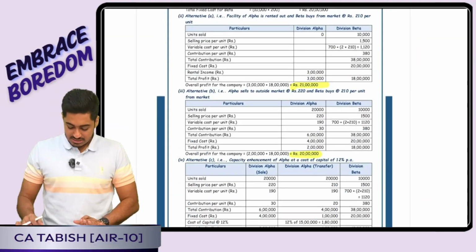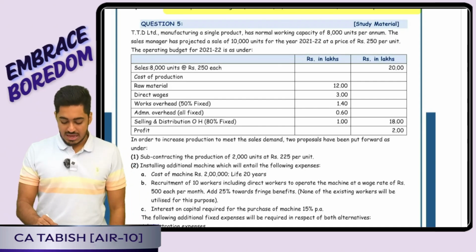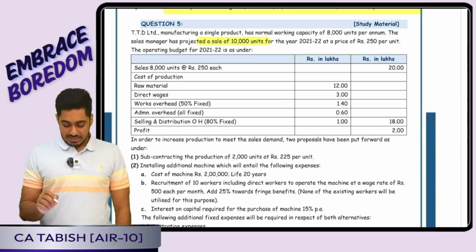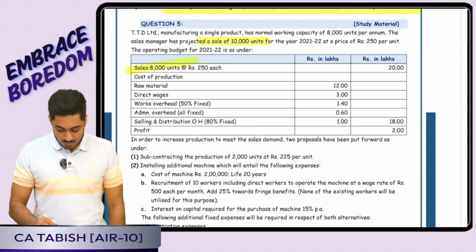Perfect, boss. Yes, then we had gone into question number 5. Here what is happening is, I am having a demand of 10,000 units, but right now production capacity is 8,000 only. So sir, extra 2,000, what I should be doing?